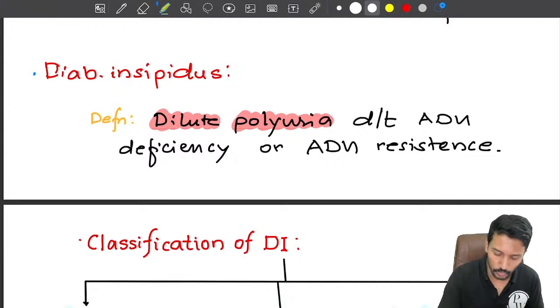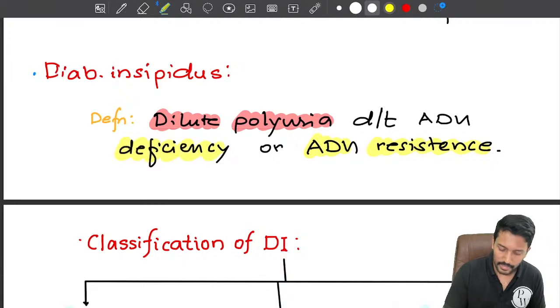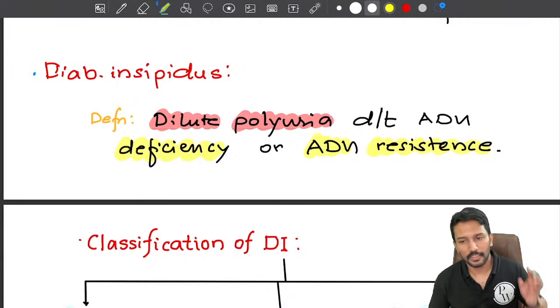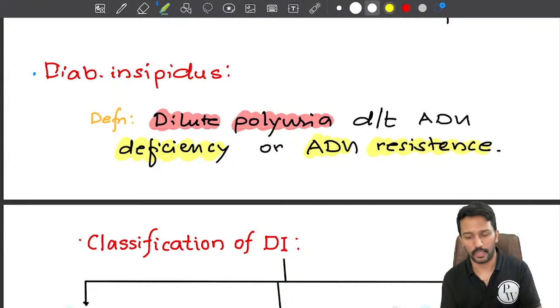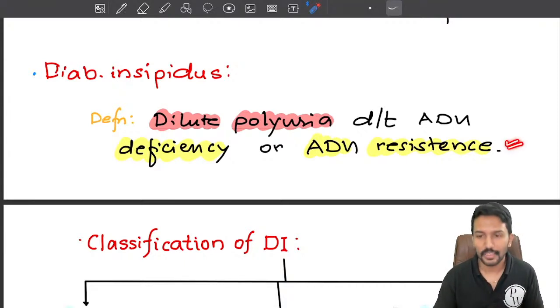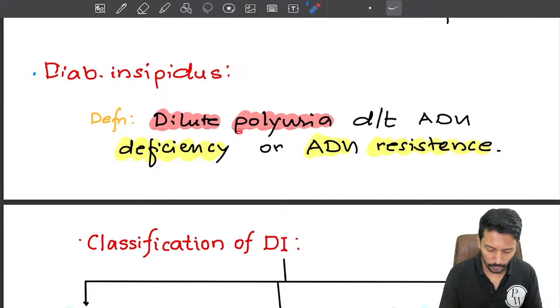It can also be because of ADH resistance. Now, what do I mean by resistance? ADH is produced by the posterior pituitary. If it is not produced in sufficient quantity, kidneys will not be able to reabsorb water, and we develop polyuria. But sometimes the pituitary produces a sufficient quantity of ADH, but kidneys fail to respond to it. In that case, we call it ADH resistance. Ultimately, what is happening? Polyuria.